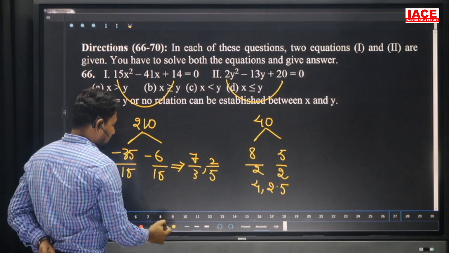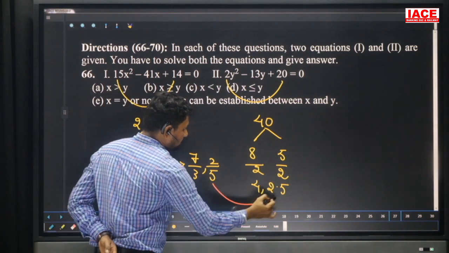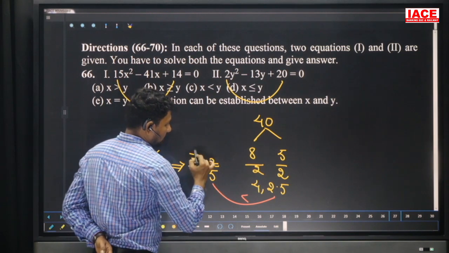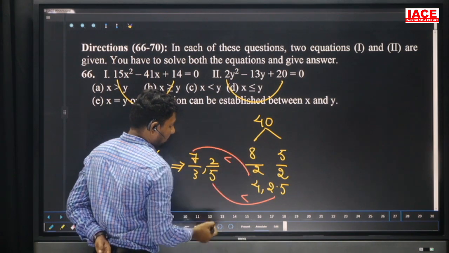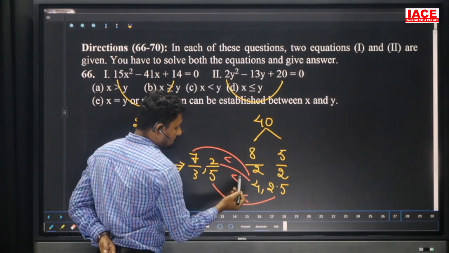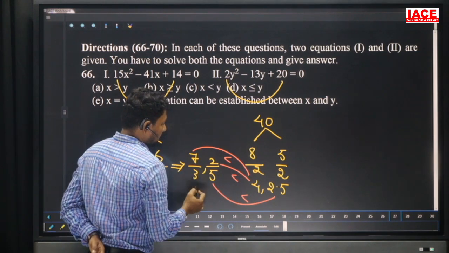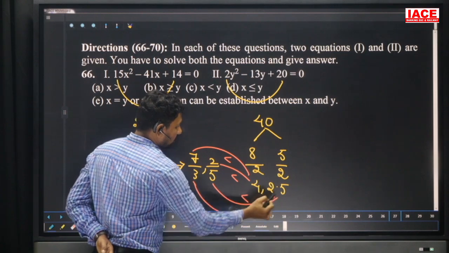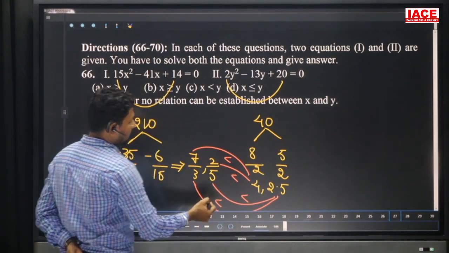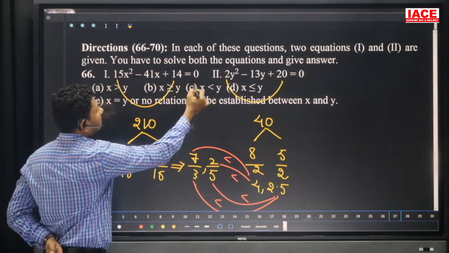And comparing the values here, 2 by 5 to 2.5, 2.5 is bigger, and 7 by 3, 3 4s are 12, it is bigger. And here comparing 2 by 5 to 4, this is also bigger, and 7 by 3, here value is 3 to the 6 3, it is also bigger. Then less than means x less than y. Our option is what? C.